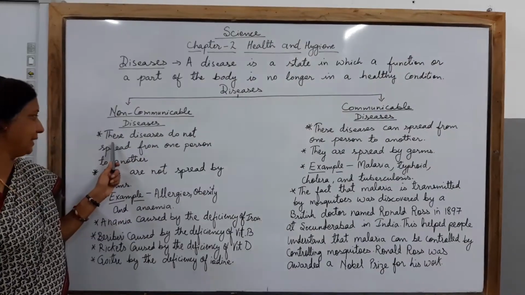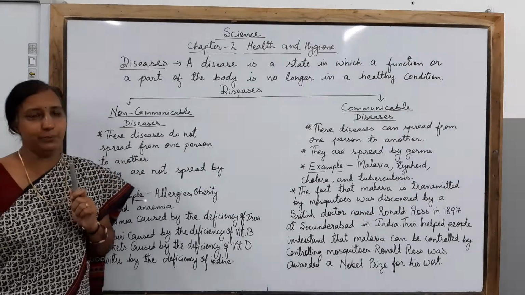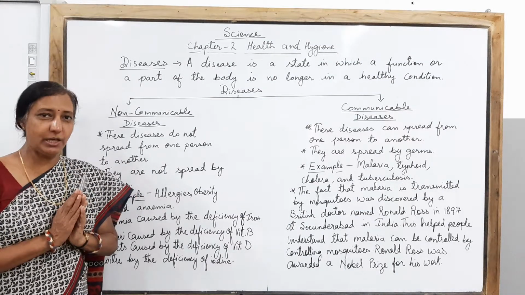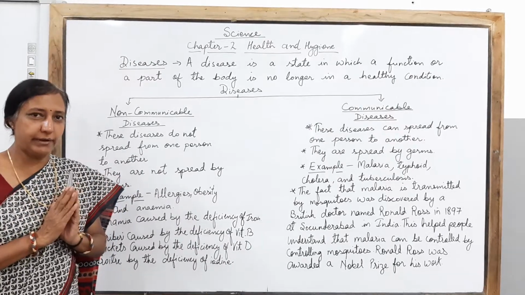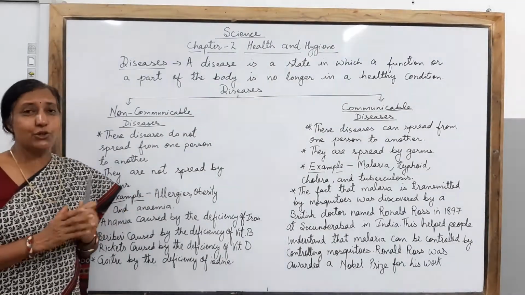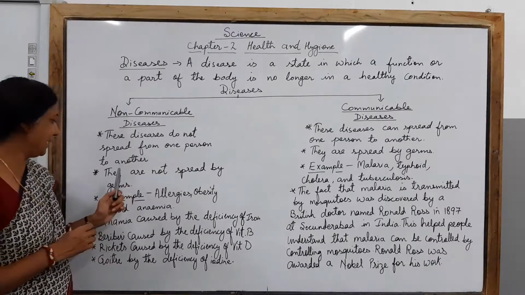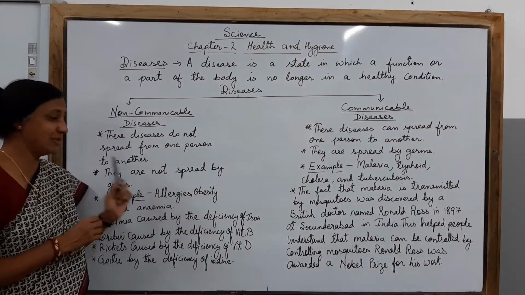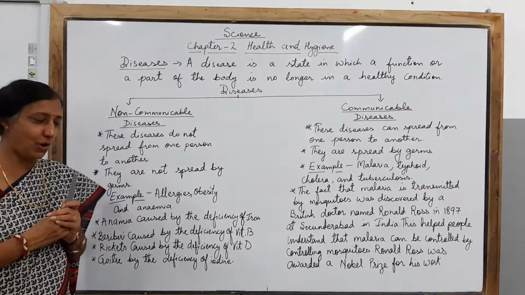Children, in this you can say these diseases do not spread from one person to another. As they are non-communicable, they do not spread from any contact. Okay? So they do not spread from one person to another. So let us know, children, why they are caused and how they are caused. Children, you can say they are not spread by the germs even. So what is the reason why and how they are caused?